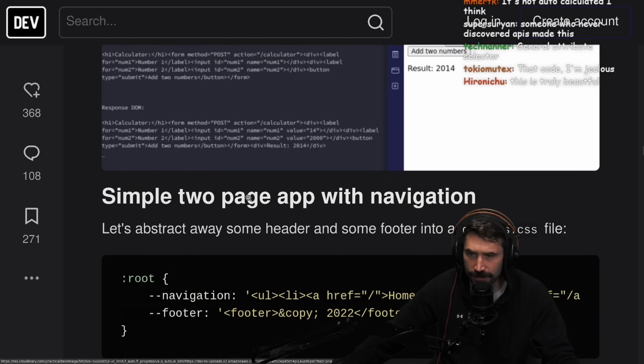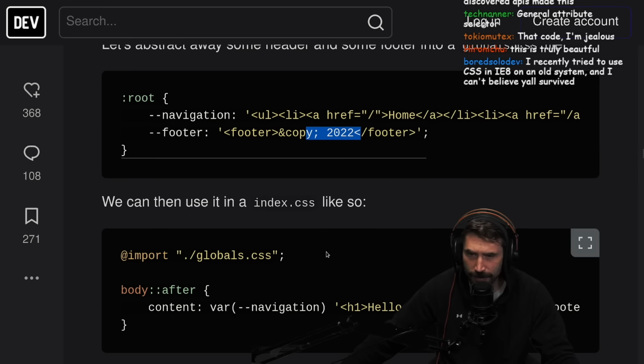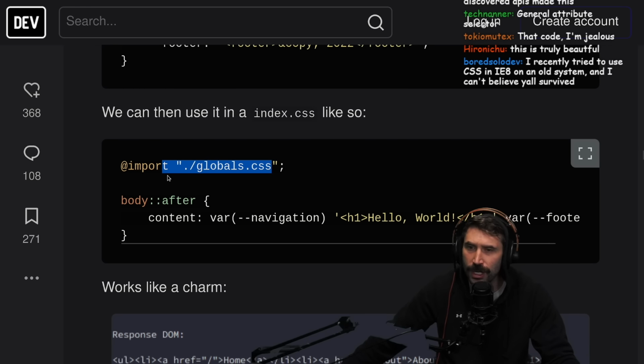Does it work? It does. Simple two-page app with navigation. Let's abstract away some of the header and footer into a global CSS file. Of course, this is standard. So we got the root, we got a navigation level, we got this, we got a little footer, copy, 2022, import global. Look at that.